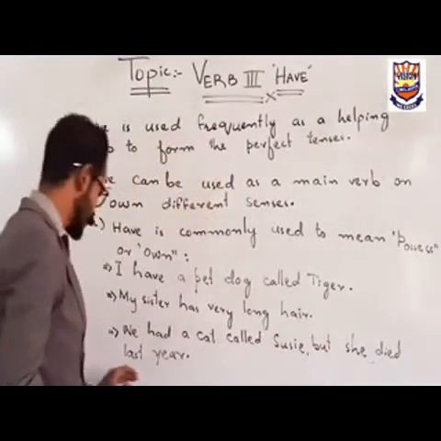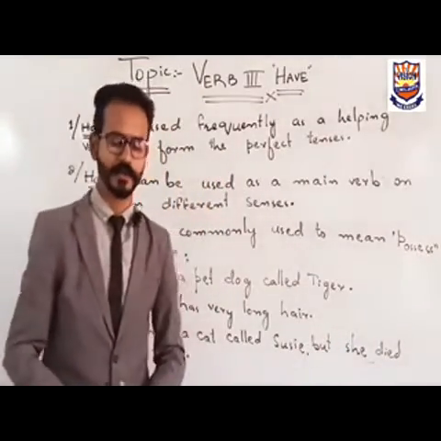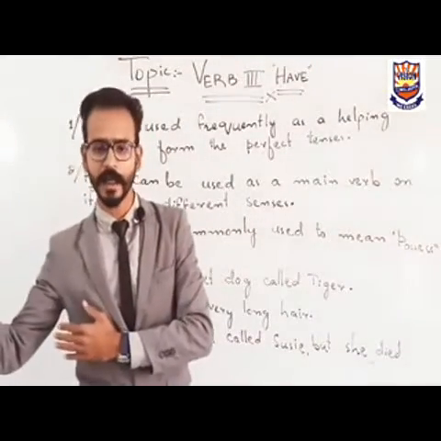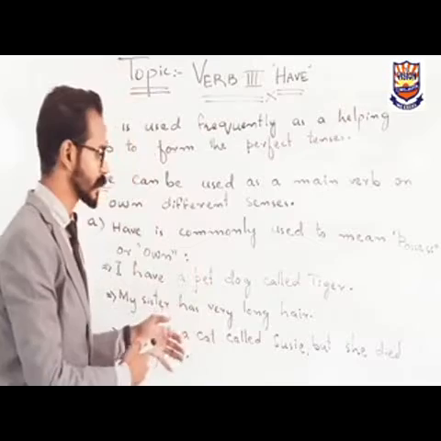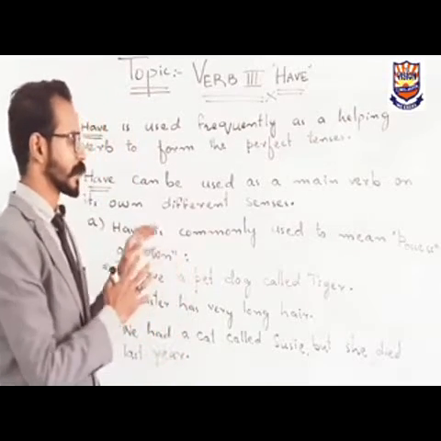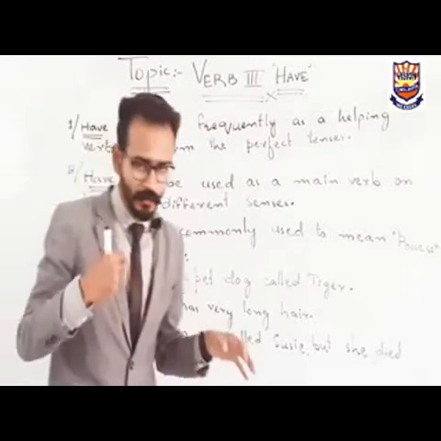But she died last year. Unfortunately, she died last year. Means that last year we had a cat, but now we don't have a cat. Clear, guys? So these are the examples of have, and this is the very first use we have discussed.